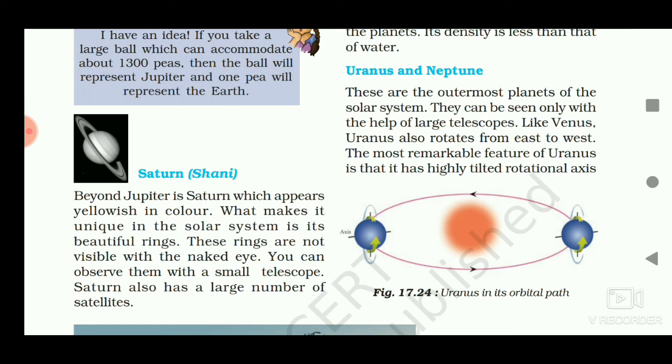The rotational axis is tilted about 90 degrees. Like Venus, Uranus also rotates from east to west. So these features are different from other planets. Its rotational axis is so highly tilted that it seems it is rolling on its orbital path.